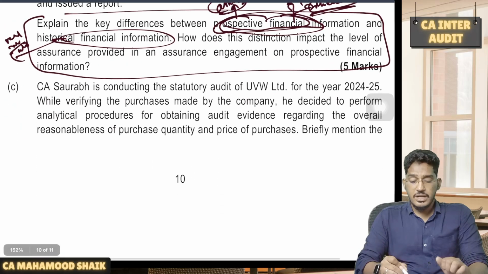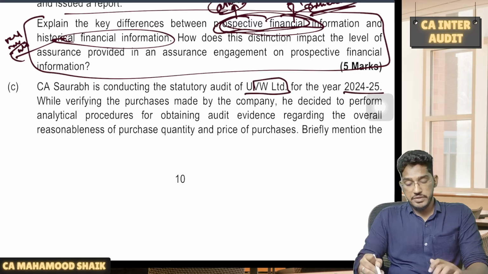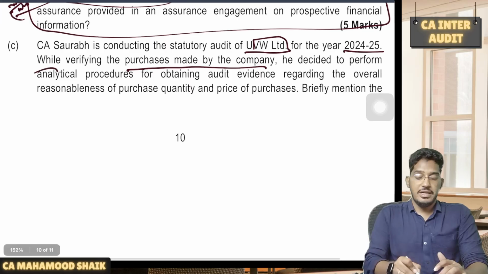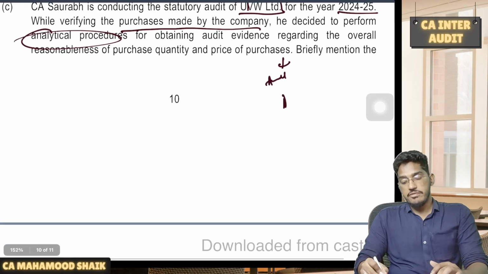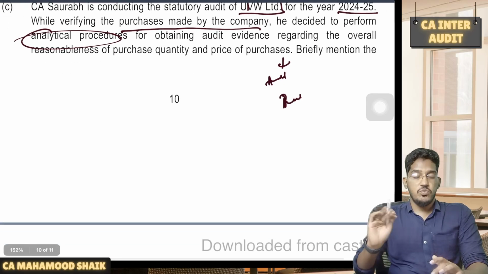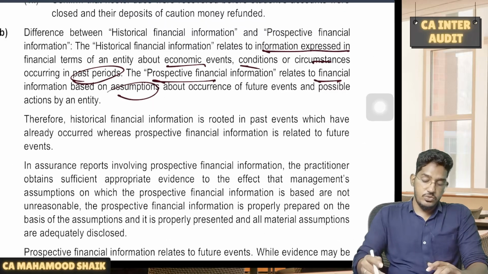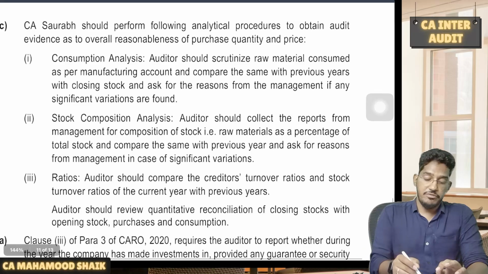Next one. CA Saurabh is conducting the statutory audit of UVW Limited for the financial year 24-25. While verifying the purchases made by the company, he decided to perform analytical procedures for obtaining audit evidence. Once again, this is a question from audit of items of the financial statements. There, if you go to purchases, they are asking you what analytical procedures you will perform in the area of purchases. So in the material, they generally say four kinds of analytical procedures I can perform.